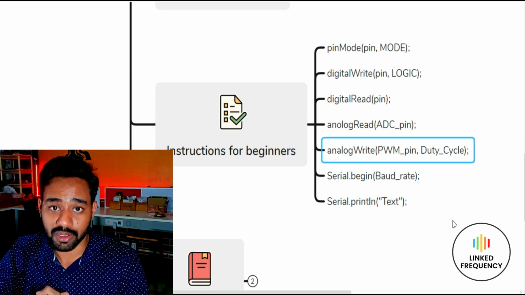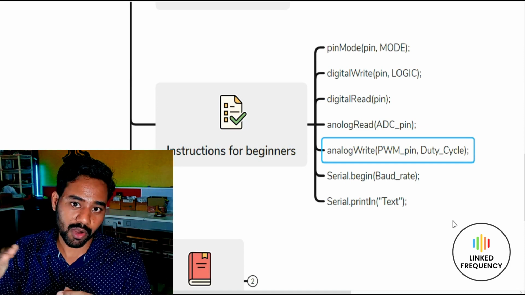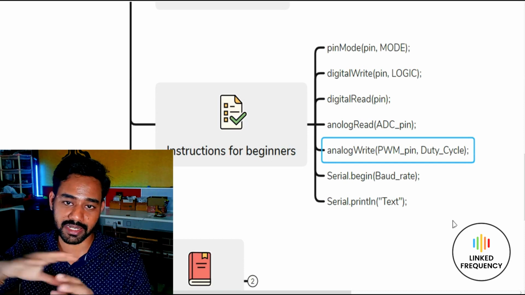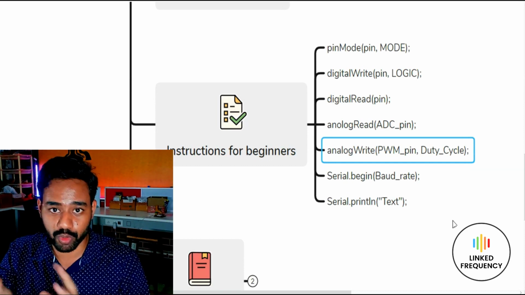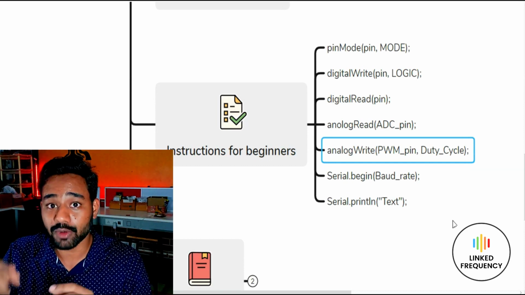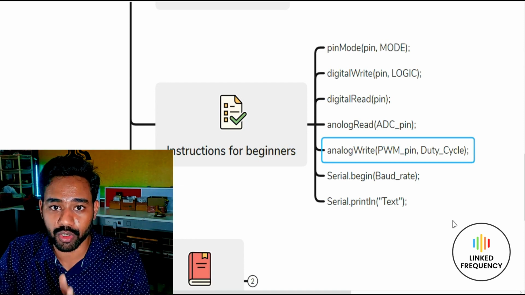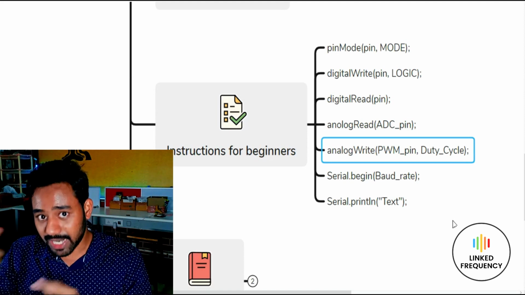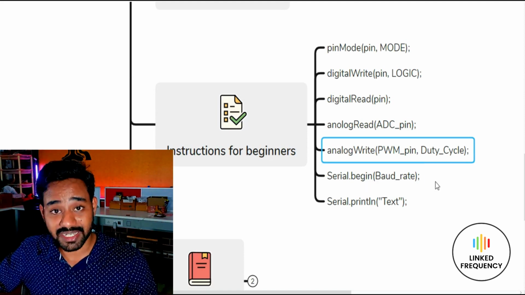Say, for example, a servo motor. A servo motor is all about having a degree of motion: 0 degree, 1 degree, 2 degree, 3 degree, and like that it will rotate itself. At that time, we have to generate a pulse width modulated signal for that actuator to work. So for that reason we need the analog write instruction.